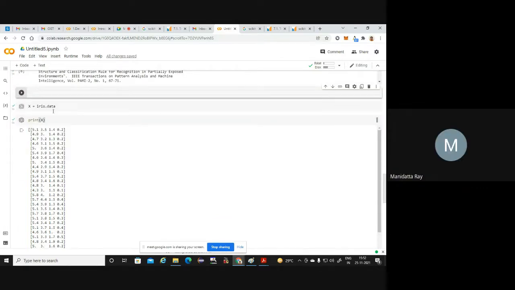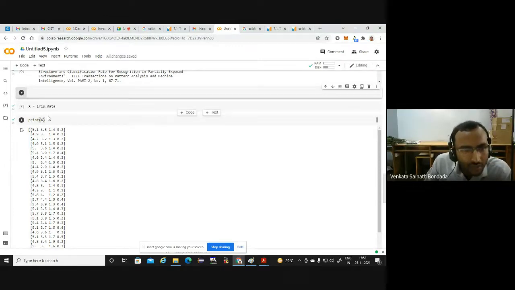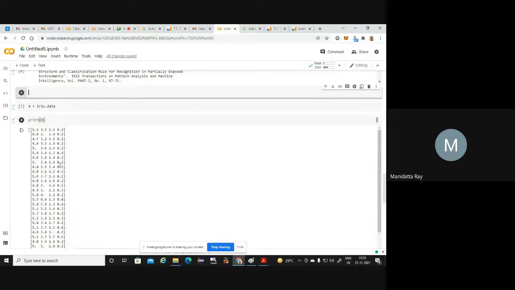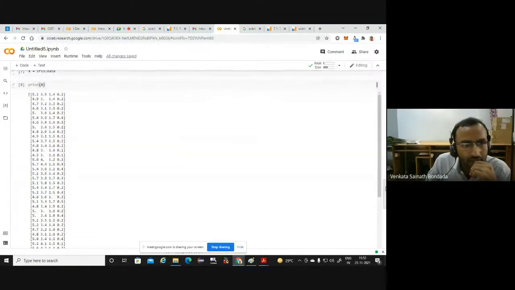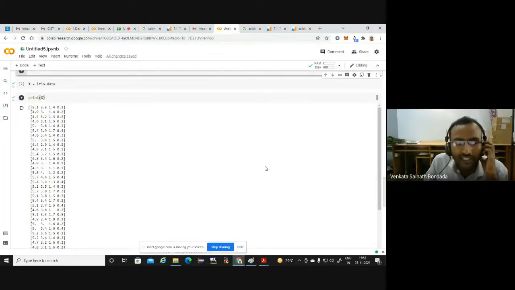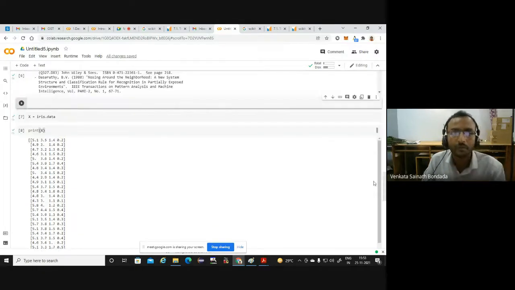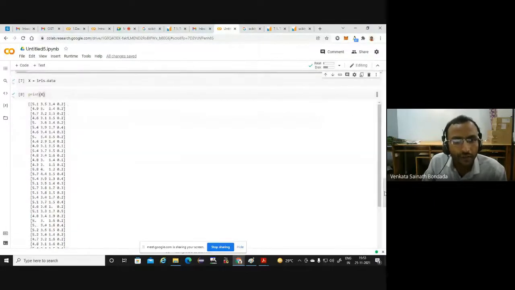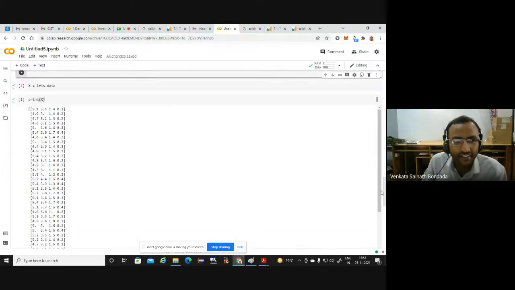X is equal to iris dot data. And now let us see what x indicates. What is the information stored in this variable x? Is coding case sensitive? Yeah, it is case sensitive. I'm using capital X. You can use anything, but you have to follow the same case. Please respond if all of you are following. So x equal to iris dot data, print x.